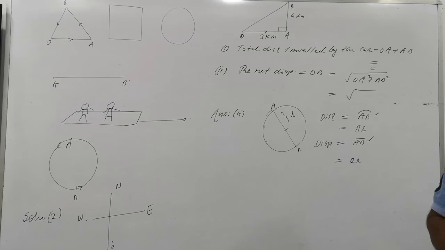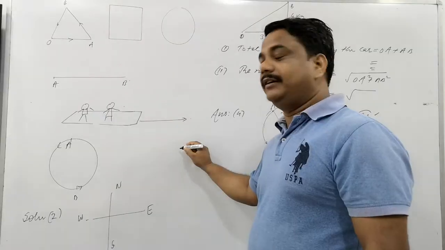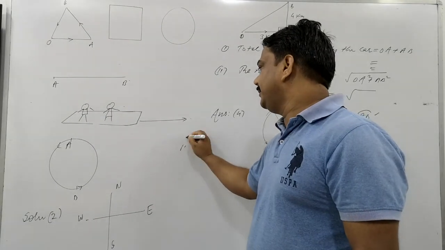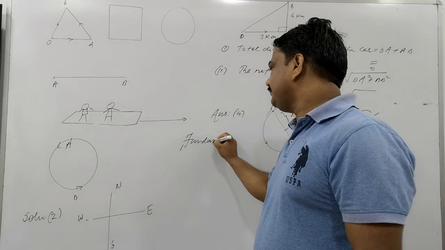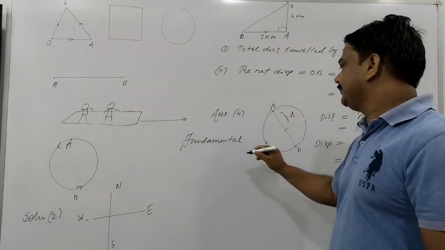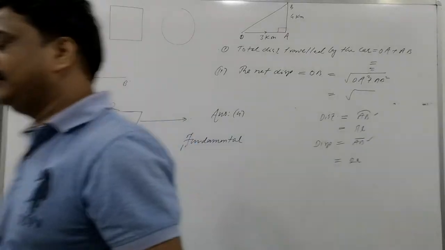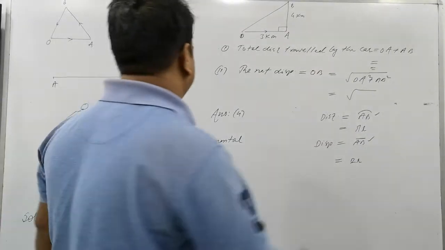The unit of the displacement is meter. Okay. There are 7 fundamental quantities. Is that clear? Go on writing these fundamental quantities. 7 fundamental quantities.